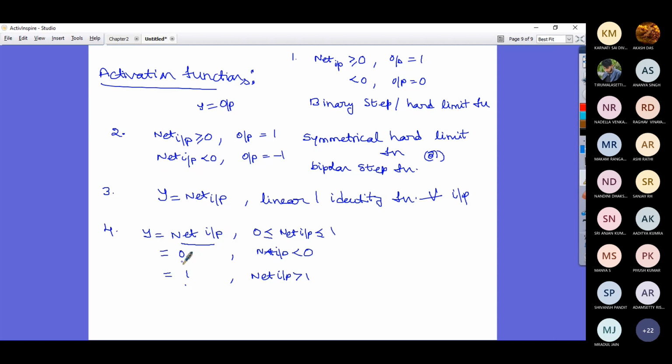Otherwise, it fires 0. This activation function is called saturating linear activation function.